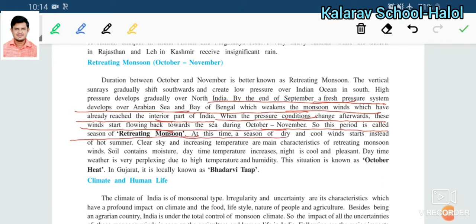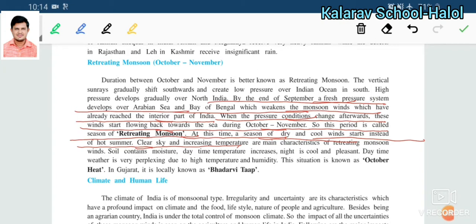Understood? At this time, a season of dry and cool winds starts, instead of summer.